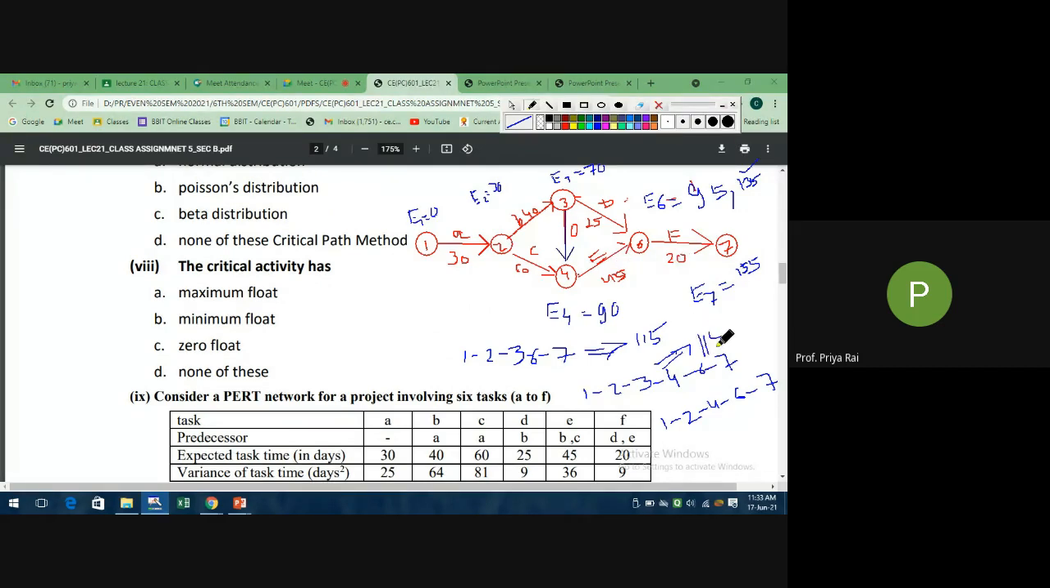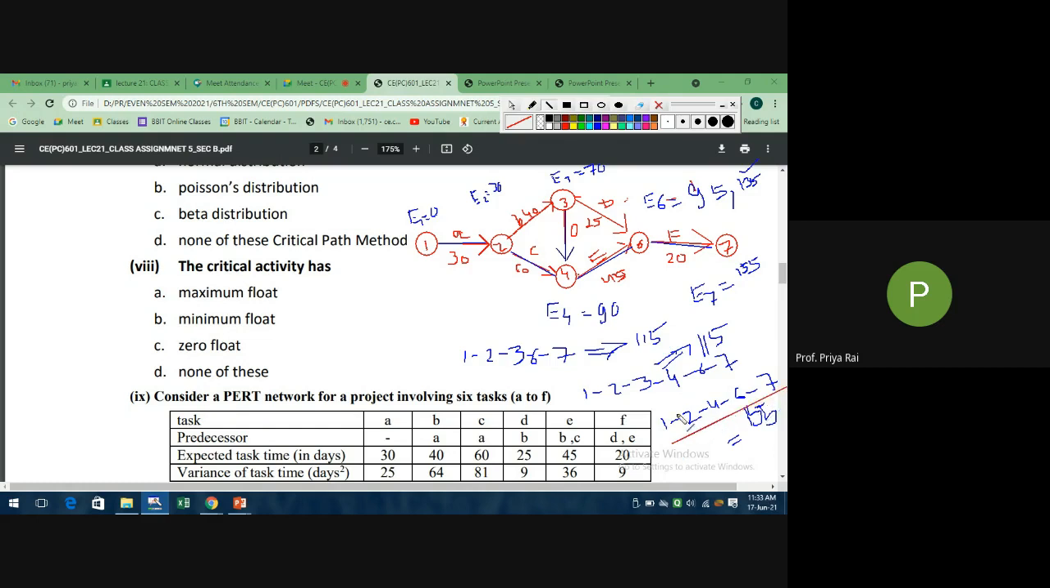Now which one is left? This one. Okay, so 1 to 2 is 30, 30 plus 60 is 90, 90 plus 45, 135, 135 plus 20 is 150. So the longest path is this one, right? From here, 1 to 2, 2 to 4, 4 to 6, 6 to 7. Clear? Because it is giving the largest duration, which is 155. So this is our critical path.